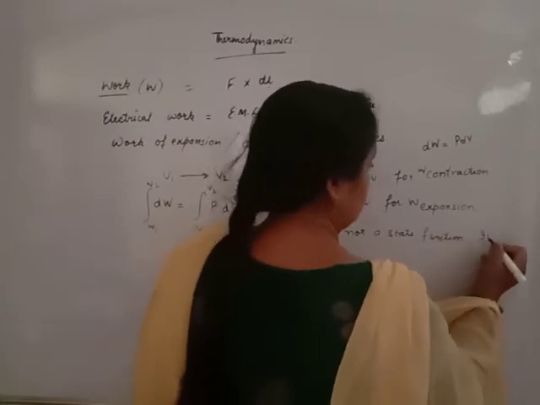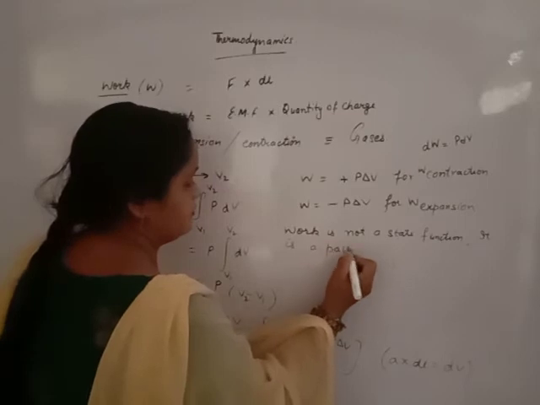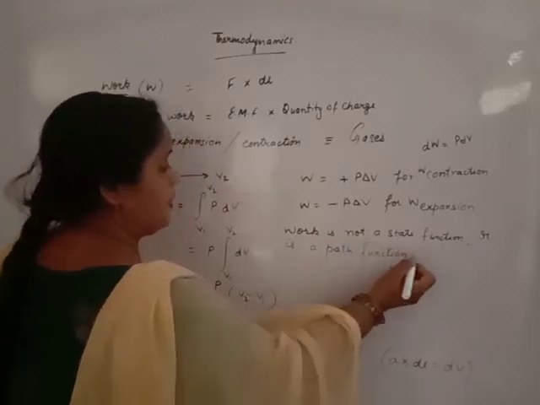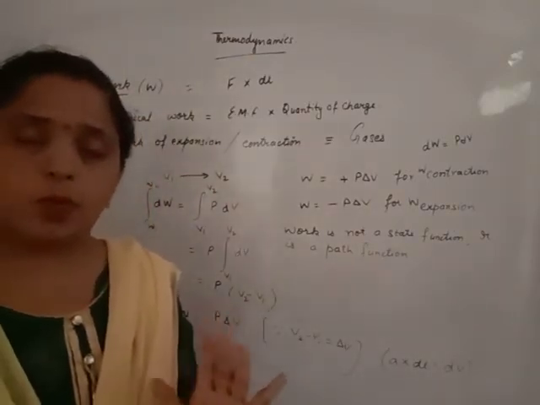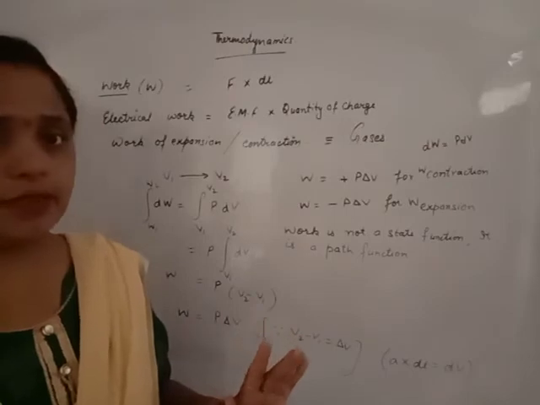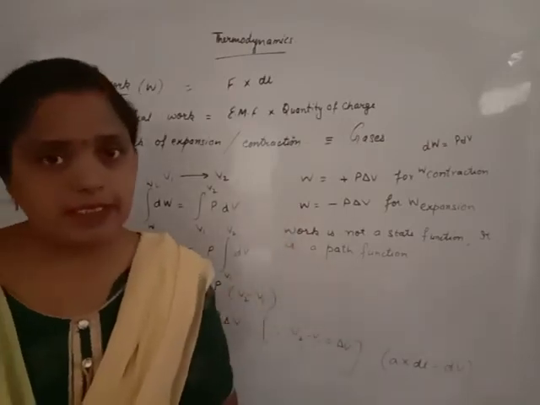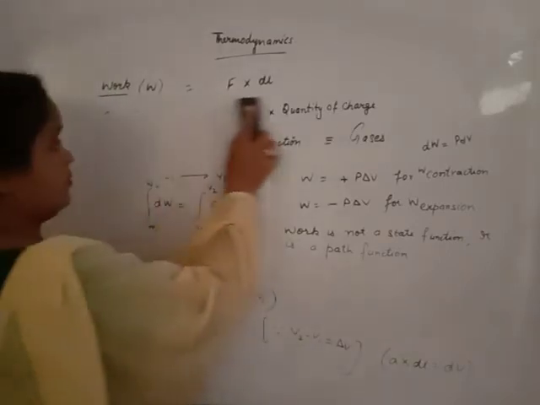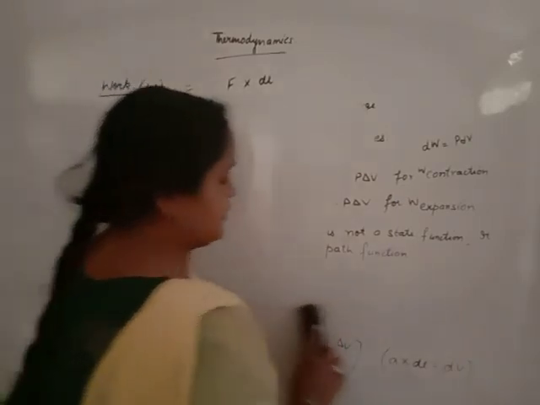Beta, it is a path function. In your syllabus, only two quantities, work and heat, are path functions. All other quantities are state functions. You have work, a path function. Another one is heat, which is also a path function. Beta, this is all about work, the second physical quantity.